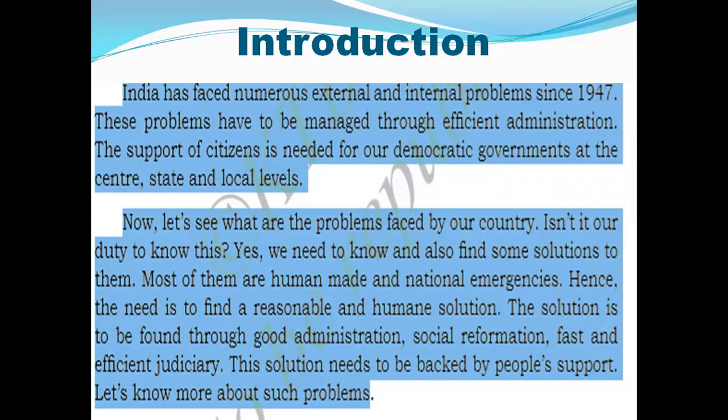Isn't it our duty to know this? Yes, we need to know and also find some solutions to them. Most of them are human-made and national emergencies. Hence, the need is to find reasonable and humane solutions. The solutions are to be found through good administration, social reforms, and a fast and efficient judiciary. The solutions need to be backed by the support of the people. Let's know more about such problems.